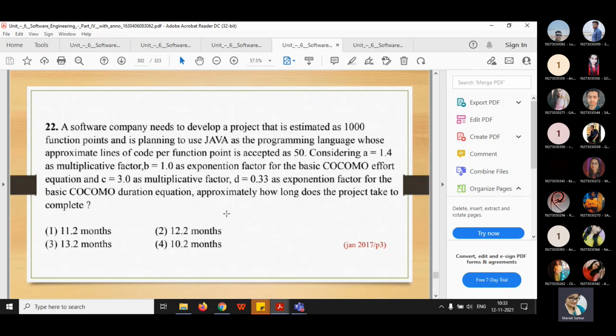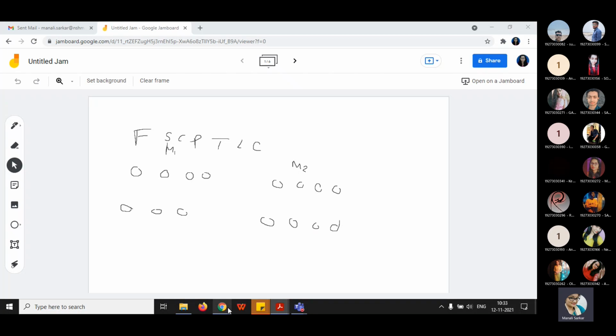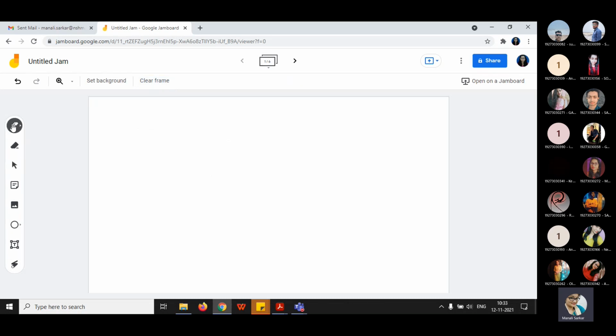If you can calculate the effort, from that you can derive the time of development. For your convenience I am again writing the formula. It is a very simple question, you only need to know the formula.